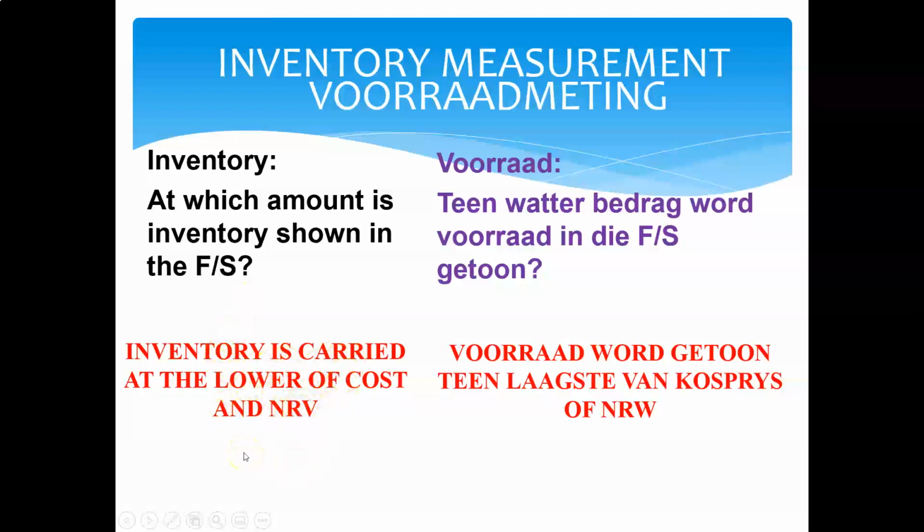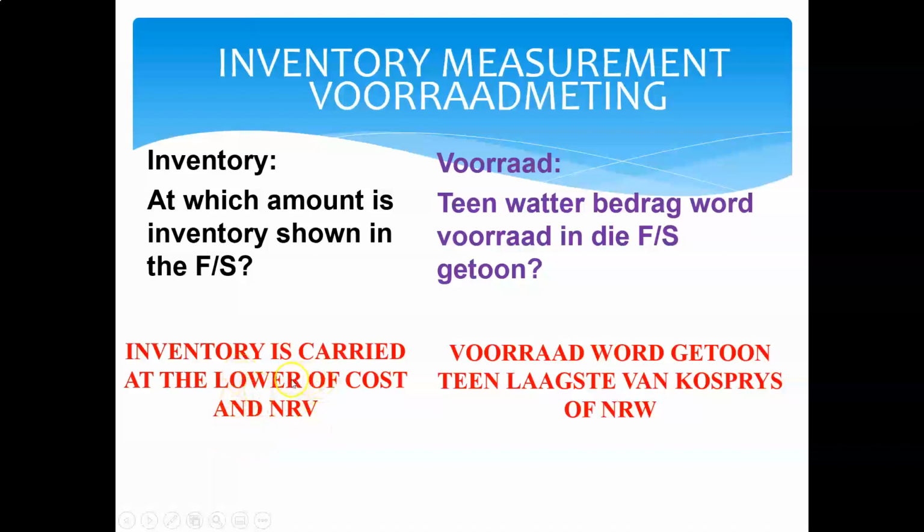So let's say that the total cost price of our inventory items was 100,000 Rand. Next year we will be able to sell that same stock for argument's sake for 105,000 Rand, but we have to incur 10,000 Rand of compulsory selling costs. So the net realizable value is then going to be 95,000 Rand.